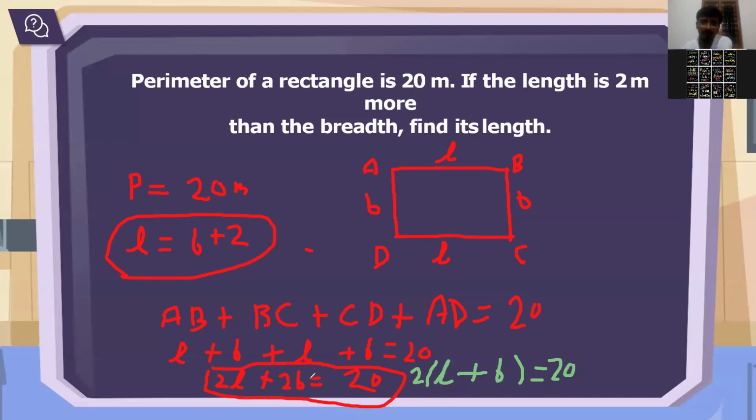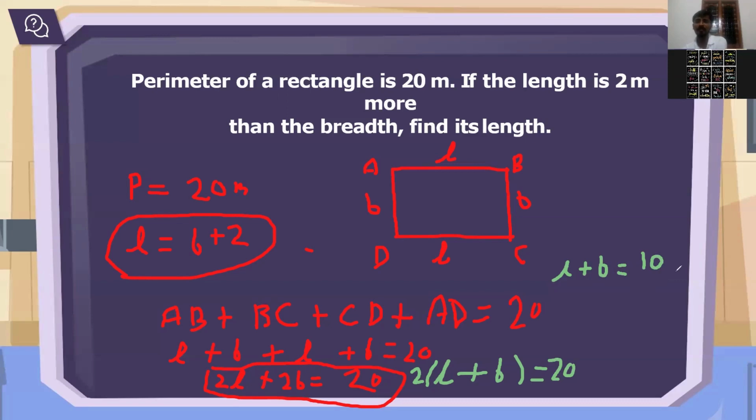Now 2 is in multiply, so it will go to the other side in divide. When we take something from one side to another, it goes in the opposite operation. Multiply means divide, and divide goes in multiply. So you will get L plus B equals 20 divided by 2. If you divide 20 by 2, how much will you get? 10. Yes or no?